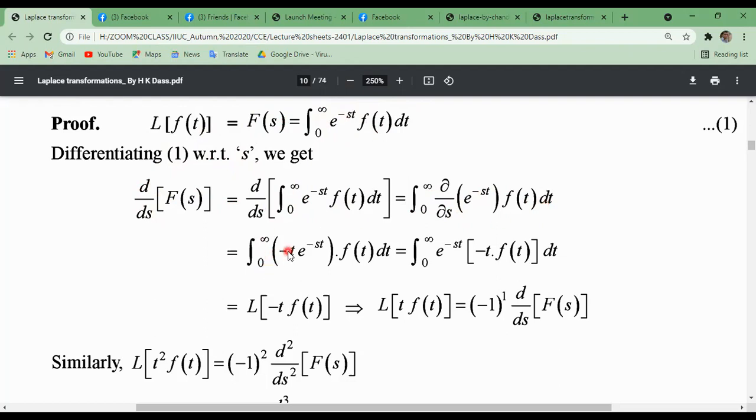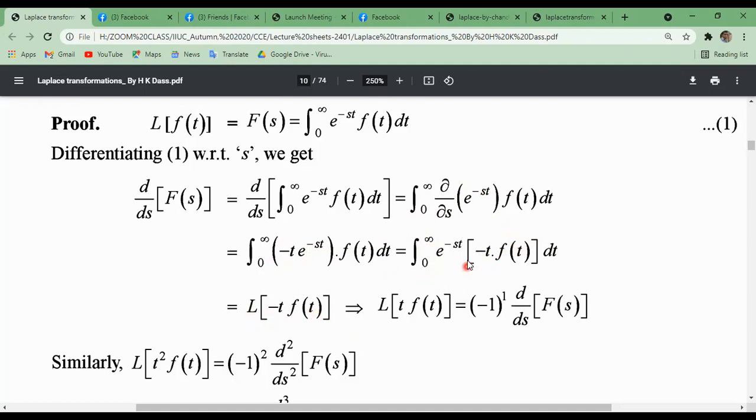Now this is not the UV process, remember it. The differentiation of e to the power minus st: by the formula, e to the power mx differentiates to e to the power mx into m, multiplying with the coefficient of s. The coefficient of s is minus t. Then f of t dt. So the integral from 0 to infinity of e to the power minus st times minus t f of t dt. So the Laplace transformation of minus t f of t can be written as this.